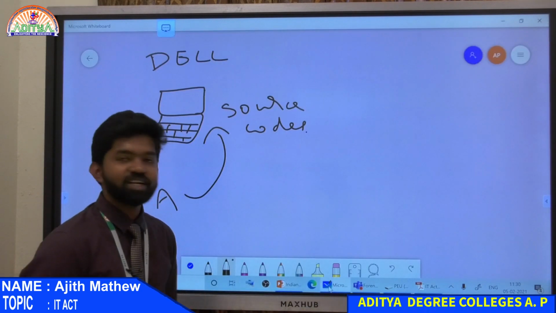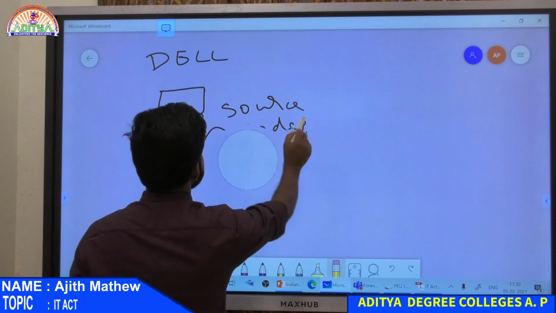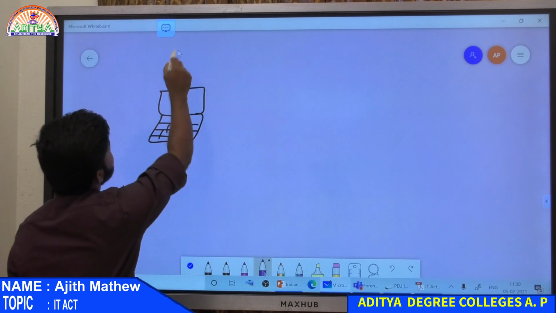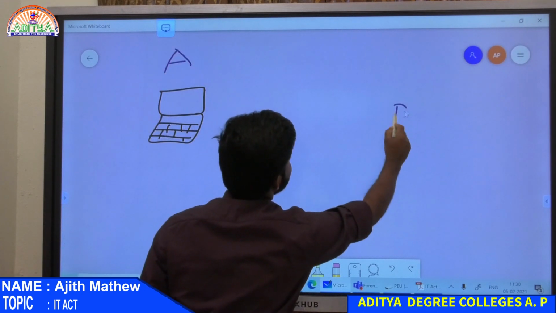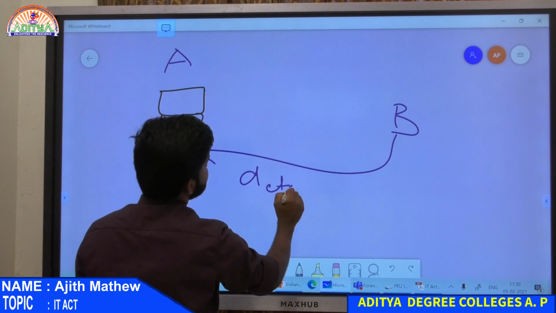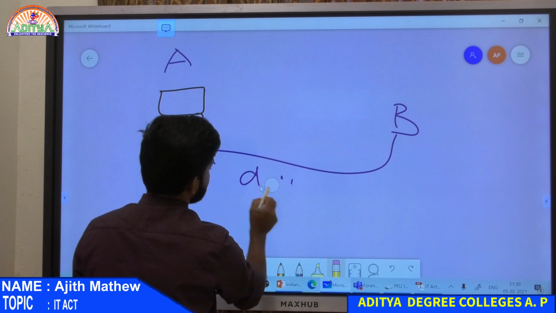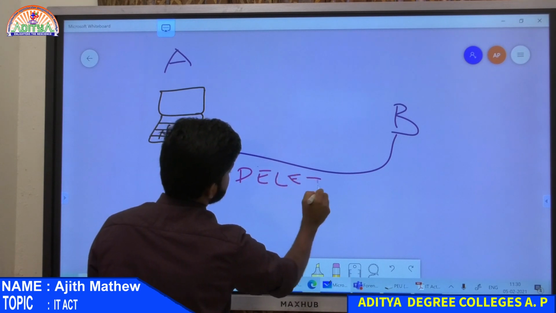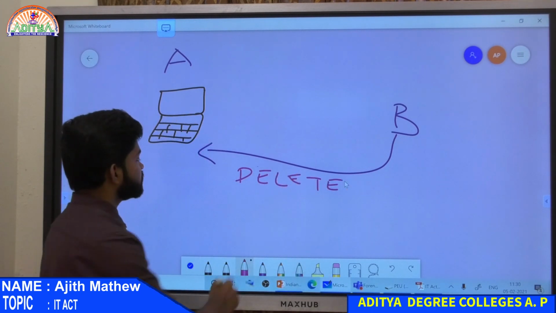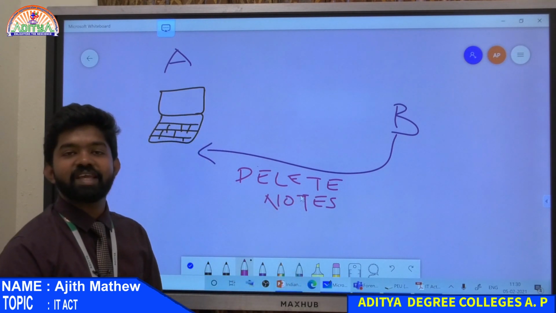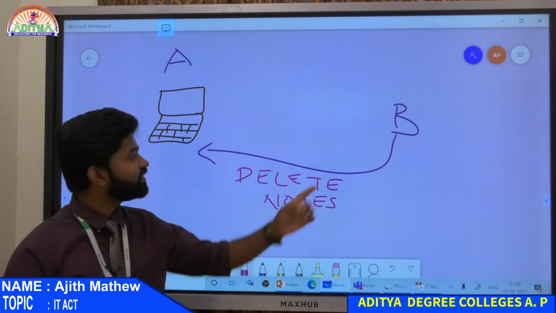So what did we do? A's computer was here and B was here. He just deleted A's notes. So if A complains under the IT Act, what is the punishment for B?